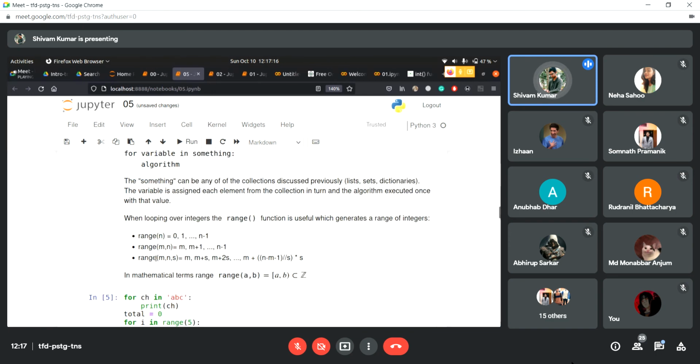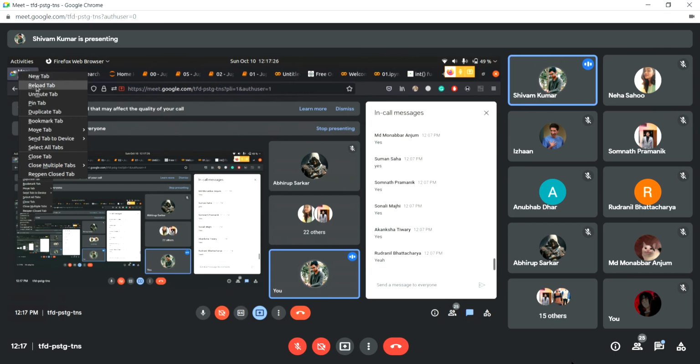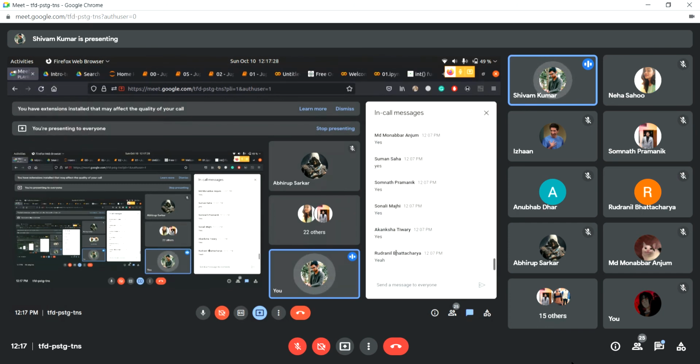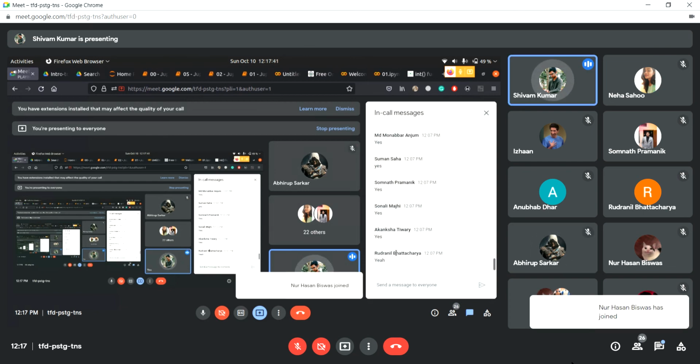Now coming to loops, I'll just give you a gist of what loops are. Before starting loops, I would briefly ask if any of you are having any doubt up to this point, or you want me to revisit any topic, I'll be happy to. Please let me know. No, it was good. Okay, Abhirup's fine. You all can just type yes in the chat, and we'll get going.